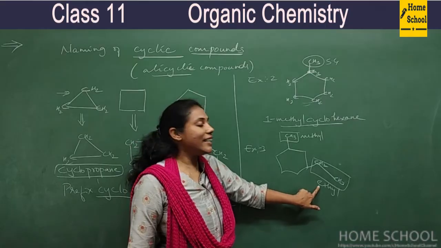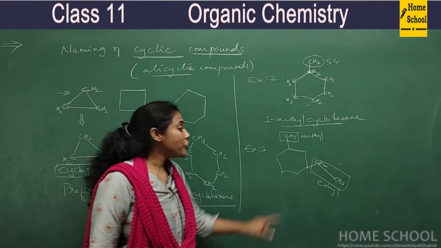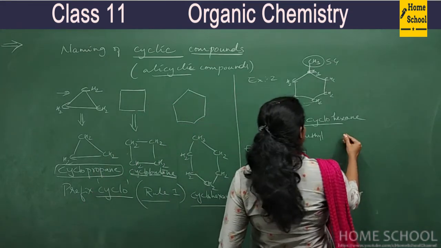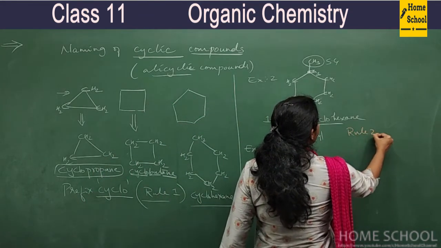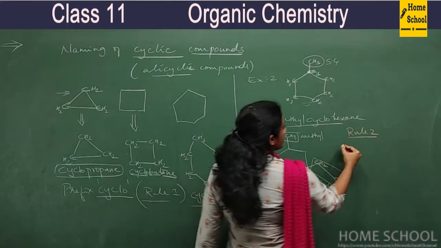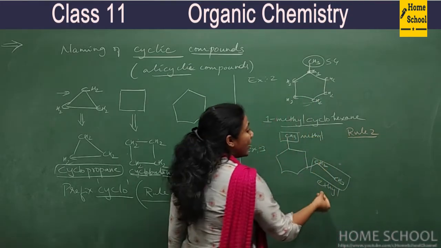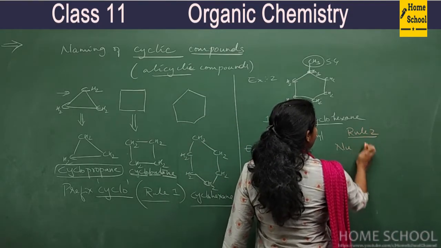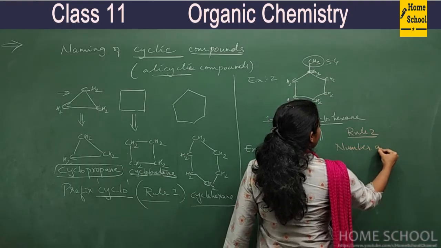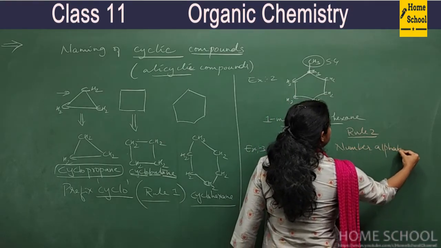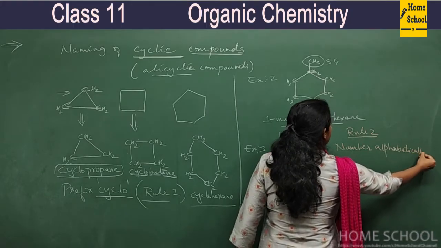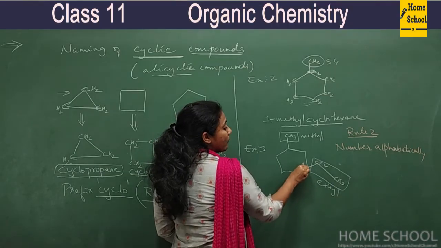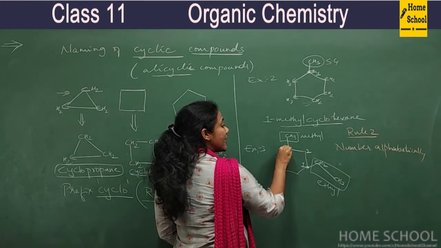Does M come first or E come first? E comes first, so numbering is done alphabetically. This is our rule number 2: when you have more than 2 branches, number alphabetically. Here E comes first, so the carbon atom carrying the ethyl group will get number 1, then this gets number 2, this gets number 3.